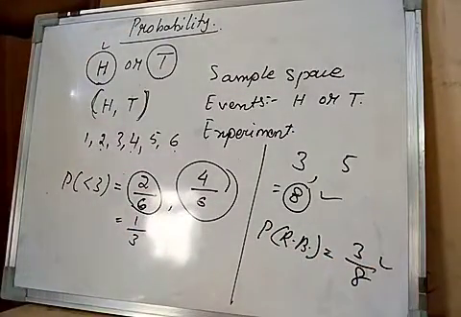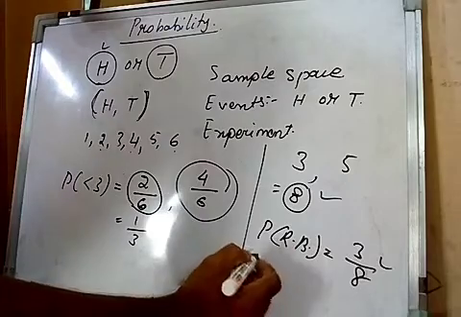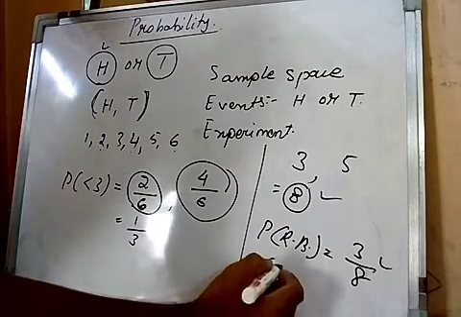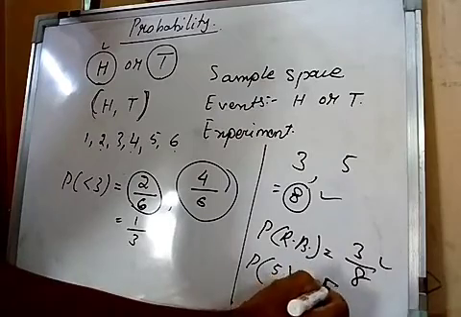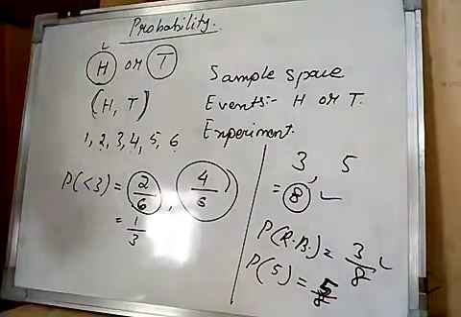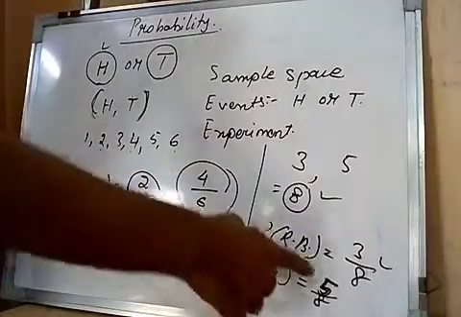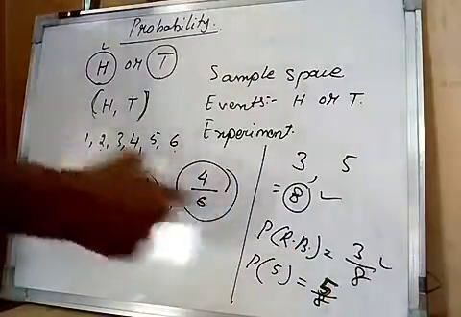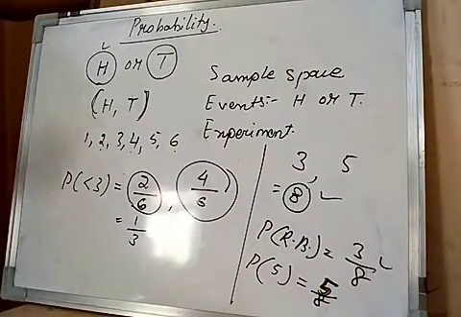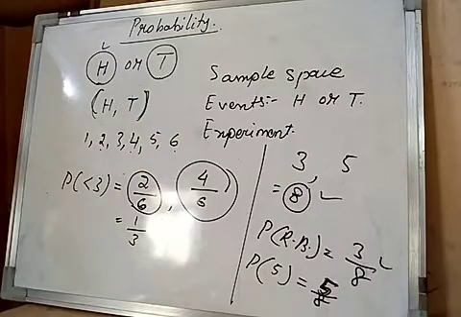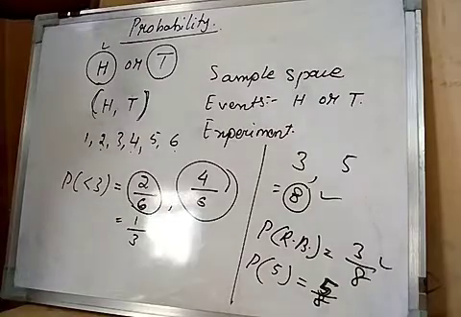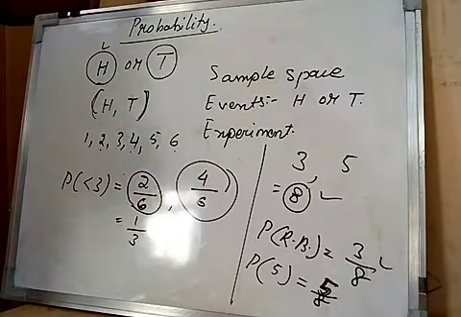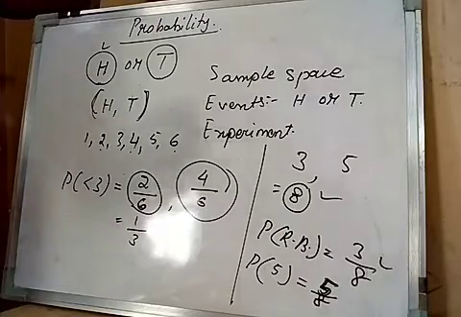Then what is the probability of not getting a red ball? That is getting white. That will be 5 upon 8. After taking 3, the remaining is 5 out of total 8. So this one will be 5 upon 8. This is the concept of probability. Probability means a ratio between the favorite events out of the total events. Events means the outcomes or the results when an experiment is conducted, right?